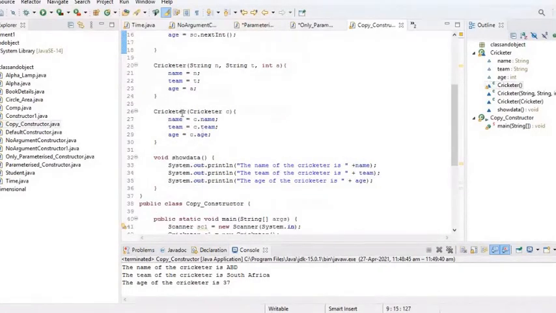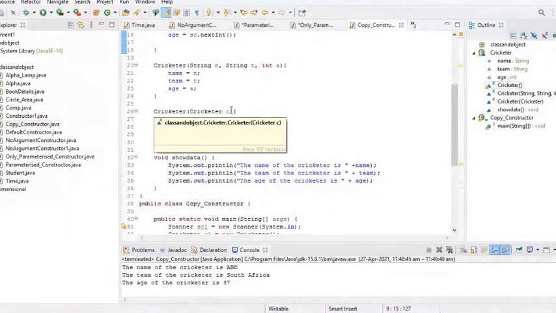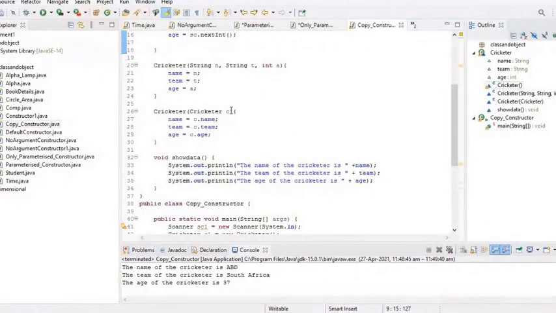Then this is a constructor which takes an object reference as the parameter. Okay, so this is called a copy constructor. Then I can say name will be equal to what? Name will be equal to c.name, team will be equal to c.team, and age will be equal to c.age.